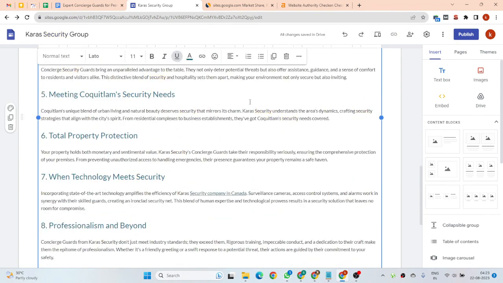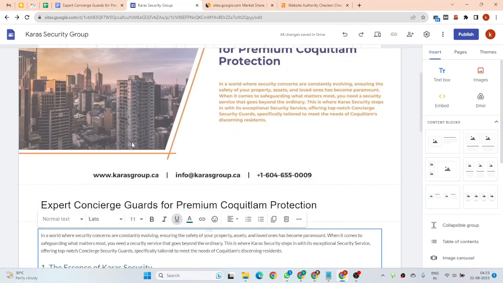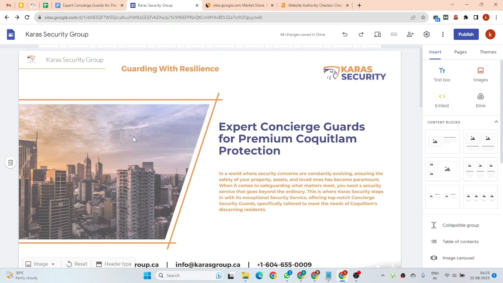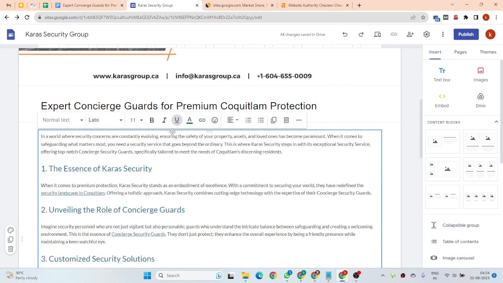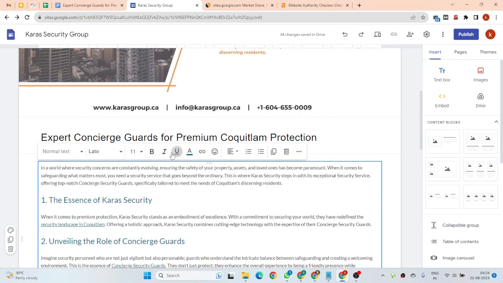Once you modify and optimize your blogs according to your niche, you can hit the publish button.